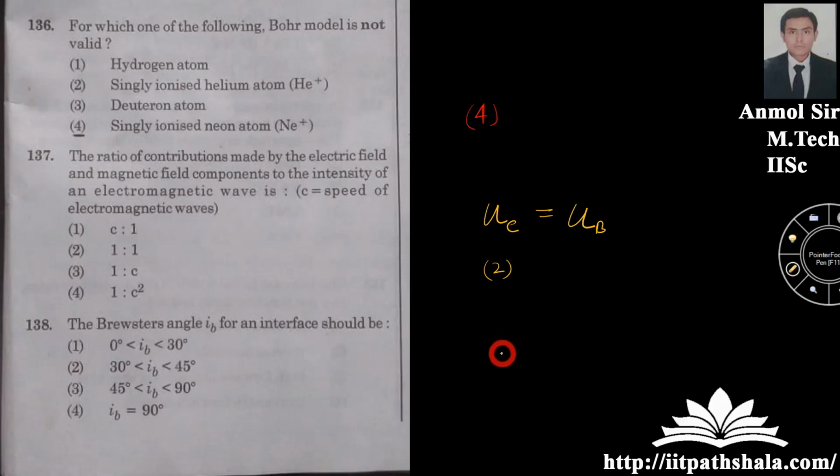Now, the Brewster angle. The Brewster angle iB for an interface should be. From Brewster's law, you write mu equal to tan iB. As you know, mu is greater than 1, so tan iB should be greater than 1, that is, iB should be greater than 45 degrees. In the following options, only the third option is correct. So the third option is my correct option. Now let us move to the next.